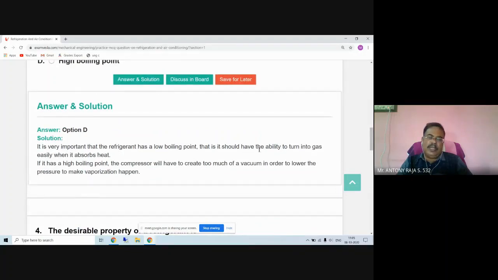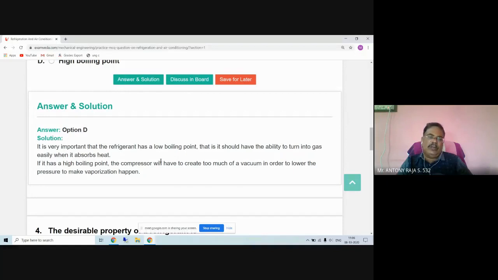That is, it should have the ability to turn into refrigerant gas easily when it absorbs heat. When the boiling point is high, vapor is not generated. If it has a high boiling point, the compressor will have to create too much vacuum to lower the pressure to make vaporization happen.